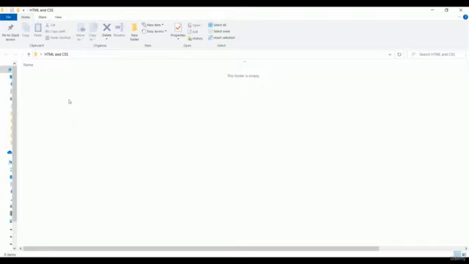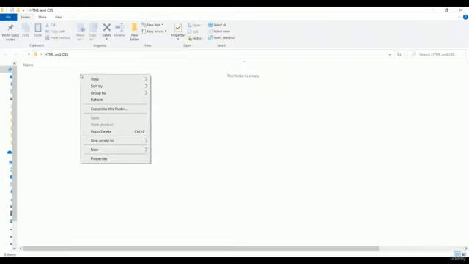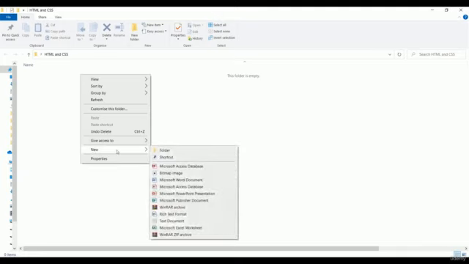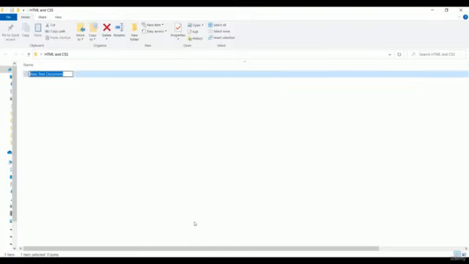Okay, so here is my folder and the name of my folder is HTML and CSS. And after creating a folder, you have to enter inside the folder, and right now my folder is totally empty. So I want to create a text document inside this empty folder, and that's why you have to right-click with your mouse, then you will get this new option, and here is the text document. This is the Notepad application. So I'm picking this text document for creating a file.